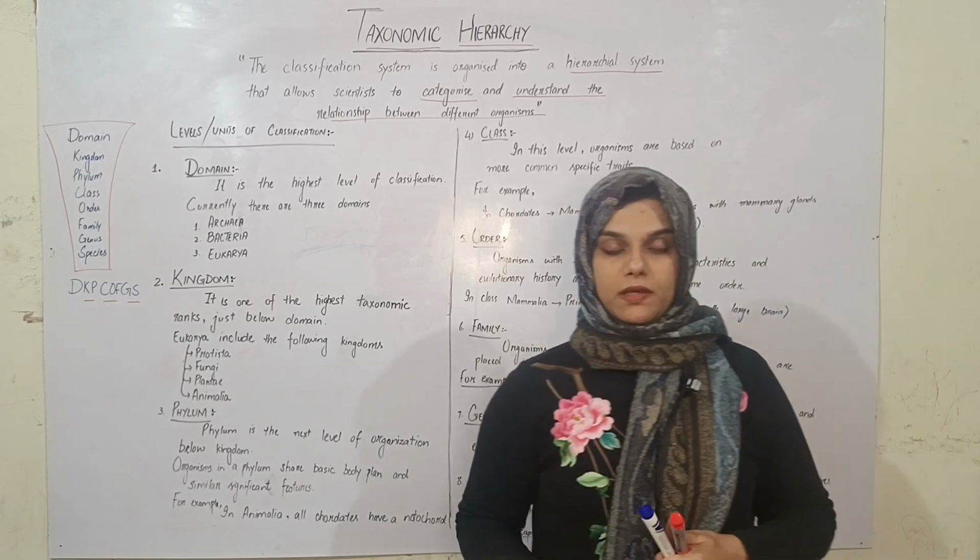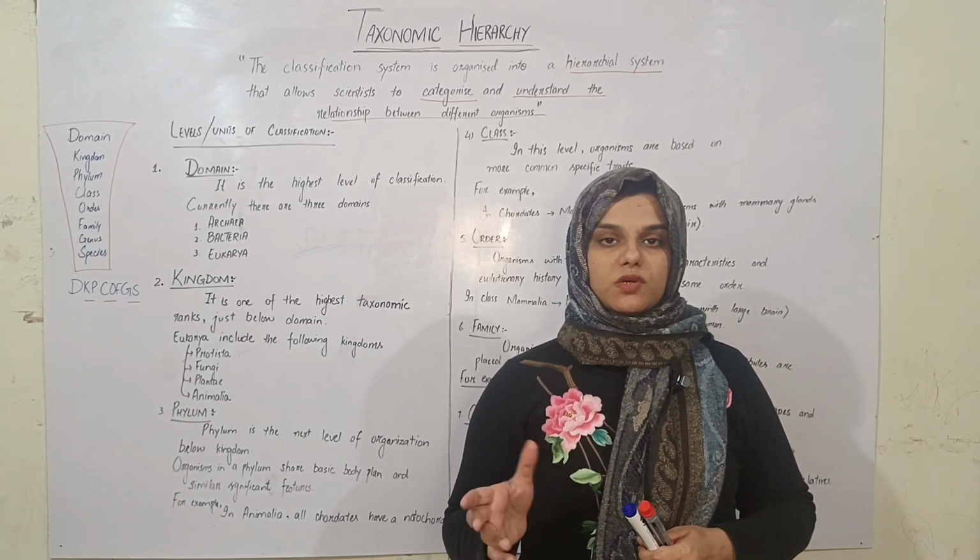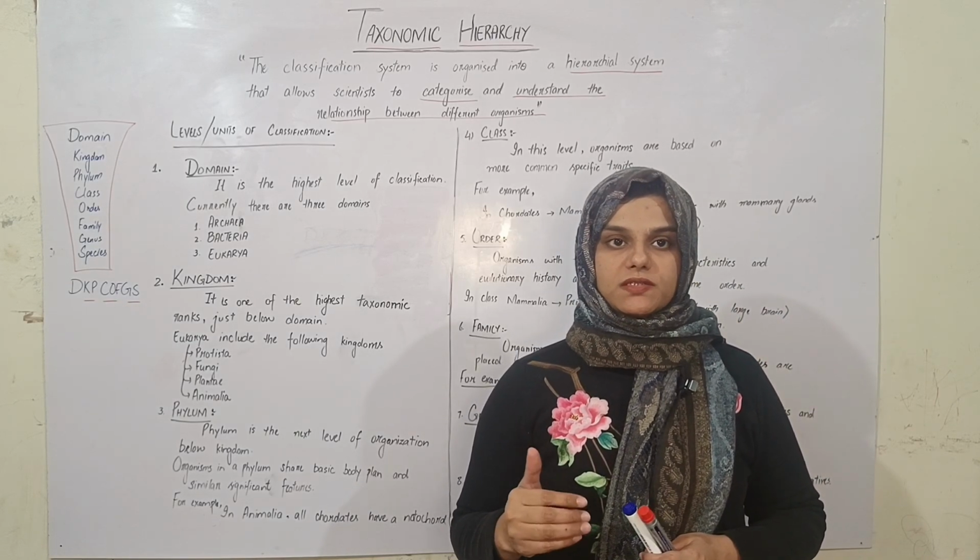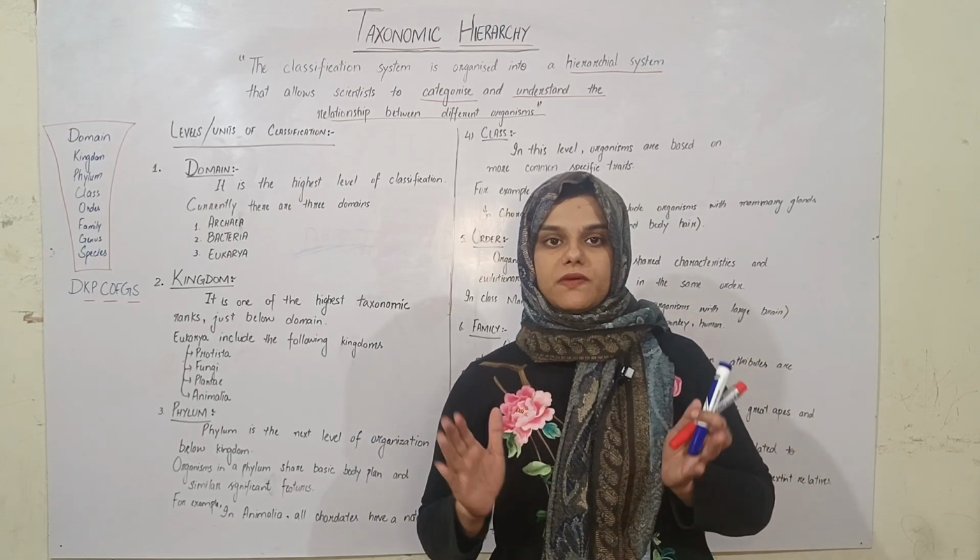is about taxonomical hierarchy. Now, what is taxonomy? Taxonomy is a science by which we place organisms into groups and subgroups. Let's give a background about this topic.